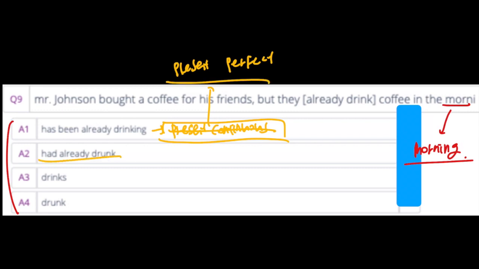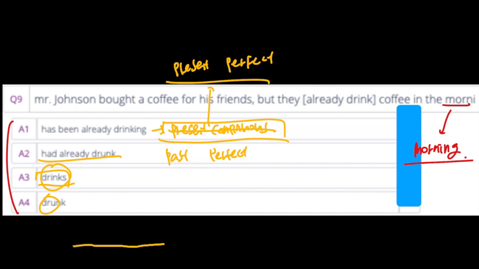And had already drunk is the past perfect. This is the regular form of the verb drink, and drank is the past simple, irregular verb.